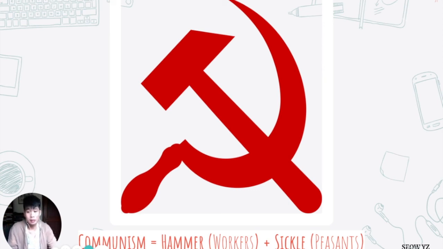And the sickle represents the Asian communist countries, China and Vietnam, whose peasants support the Communist Party to win their respective civil wars: the 1945 to 1949 Chinese Civil War, the 1955 to 1975 Second Indochina War, the Vietnam War.